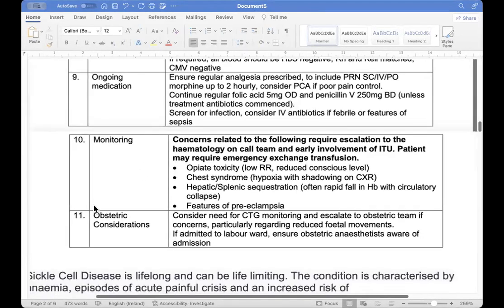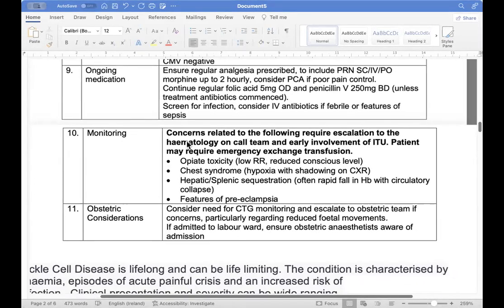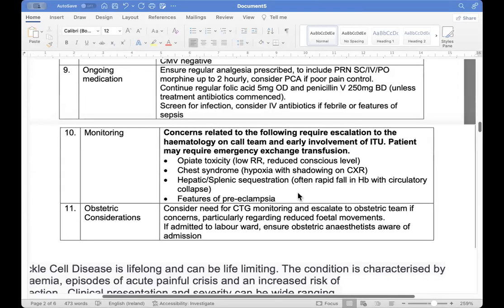And then monitoring. Now we have to know about the monitoring. Because we are giving her opiates, she can have toxicity. So what we have to do, the following require escalation to the hematologist on call. How do we know opiate toxicity? Maybe she has a low respiratory rate, and the conscious level will be decreased. Chest syndrome: she is hypoxic, the chest x-ray will show shadowing. Hepatic and splenic sequestration, we have to see these things.